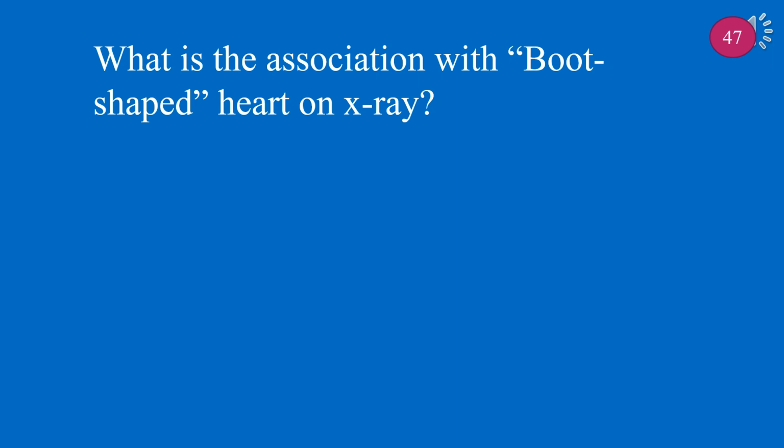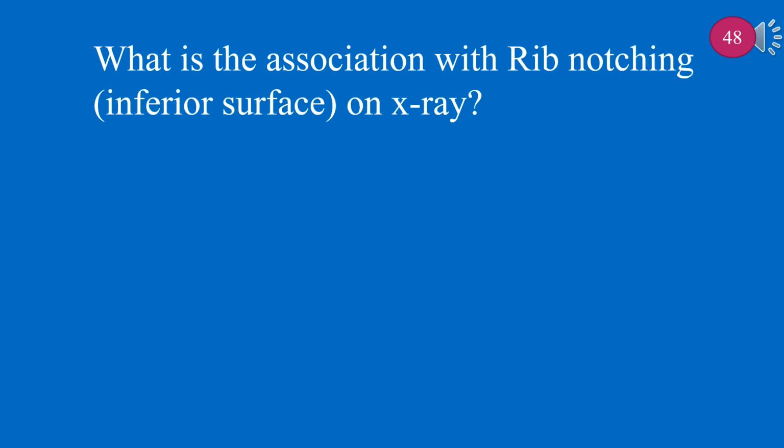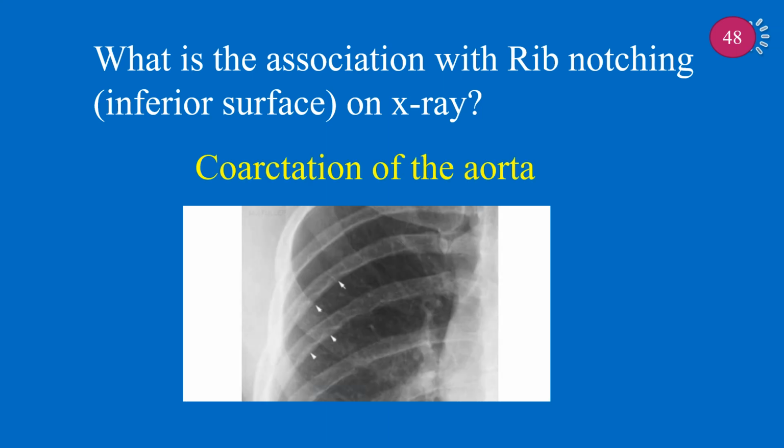What is the association with boot-shaped heart on X-ray? Boot-shaped heart on X-ray is associated with tetralogy of Fallot, due to RVH. What is the association with rib notching, inferior surface, on X-ray? Rib notching, inferior surface, on X-ray is associated with coarctation of the aorta.